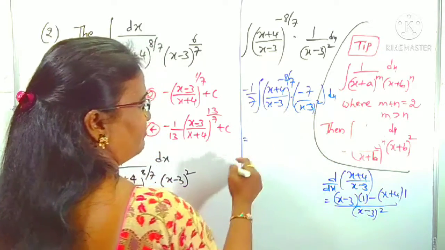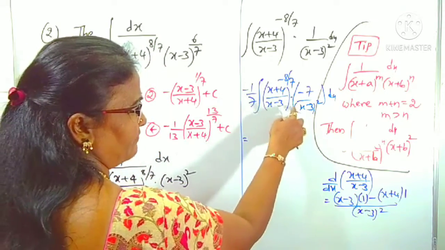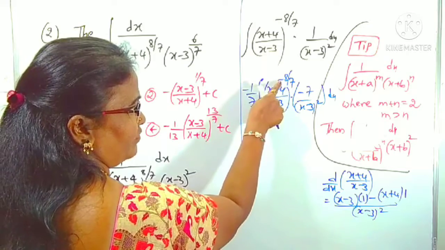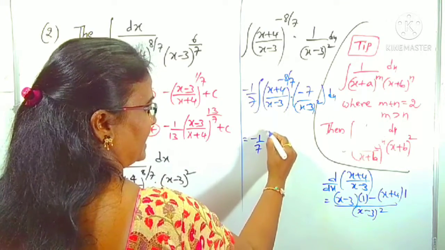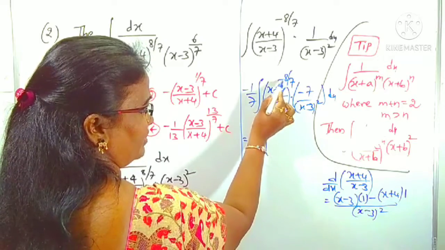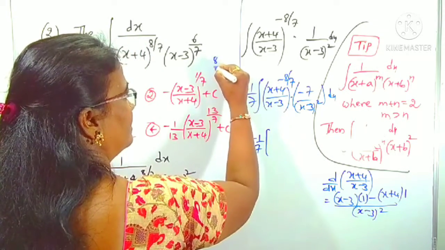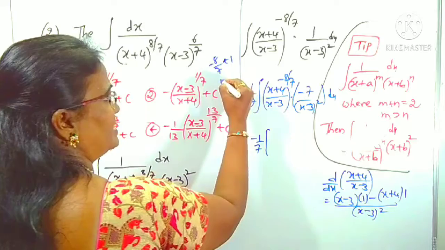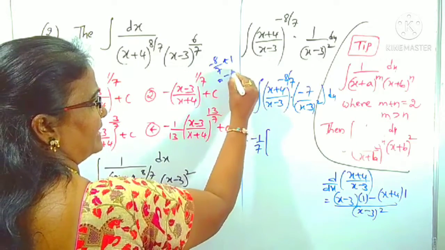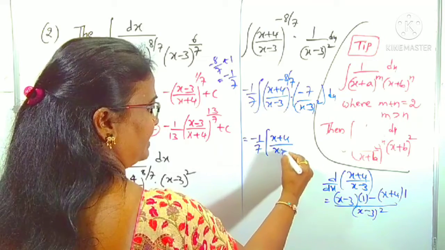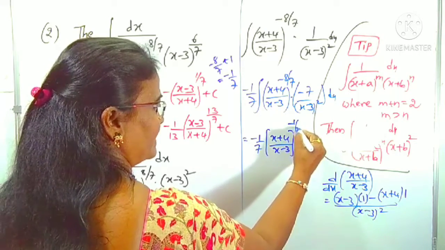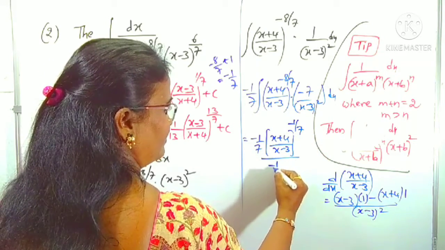Clear? Now it is in the form of f to the power n into f dash x. In place of n what is there? Minus 8 by 7. You know very well that formula: f(x) whole power n plus 1, minus 8 by 7 plus 1. By taking the LCM, minus 1 by 7. (x plus 4) by (x minus 3) whole power minus 1 by 7, divided by minus 1 by 7.